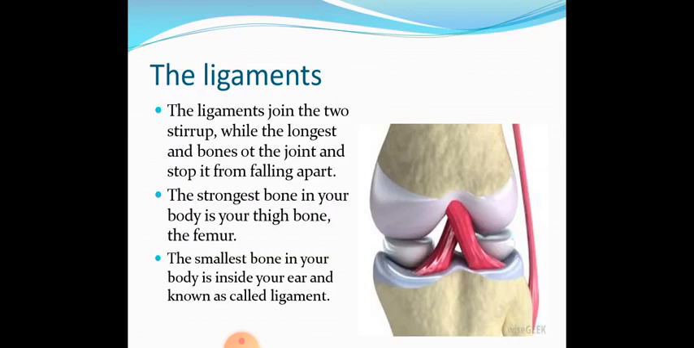So what is a joint? A joint is a place in the body where two bones meet with the help of ligament, and I will just show you the picture of the ligament. Ligament is a tissue which connects two bones at a joint.